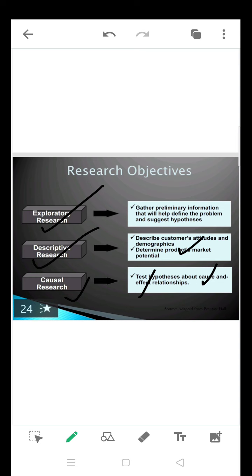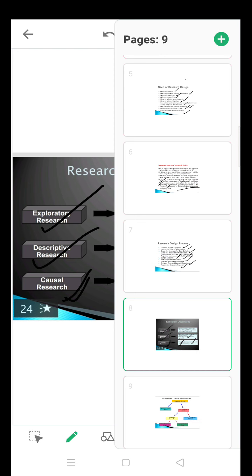So the cause is drinking Horlicks; people will become taller, stronger and sharper. And children not drinking Horlicks will not become taller, sharper and stronger. So the cause is drinking Horlicks, the effect is people becoming taller, stronger and sharper. That relationship we are going to study in causal research. The detailed things we are going to discuss in the next classes.